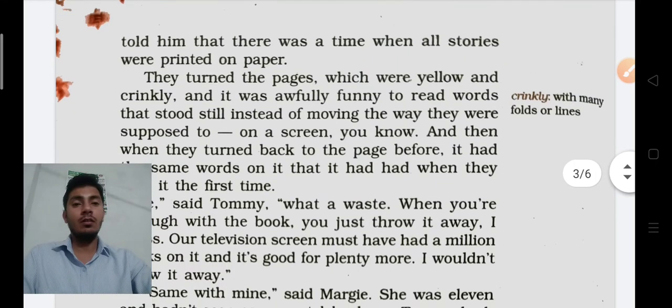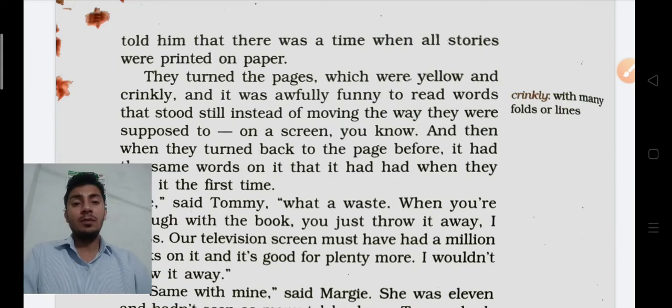So listen here. They turned the pages, which were yellow and crinkly. When you see any old book, a very old book, its pages turn yellow. You can see over here very old pages turned into yellow. In the same way, this book is very old. This was the reason it had already changed into yellow.